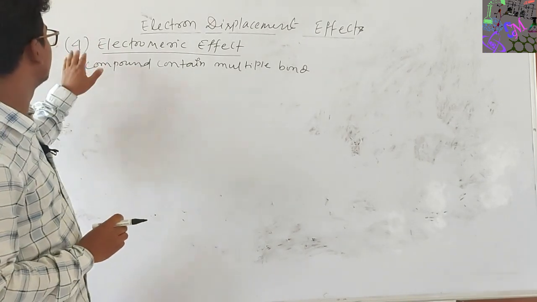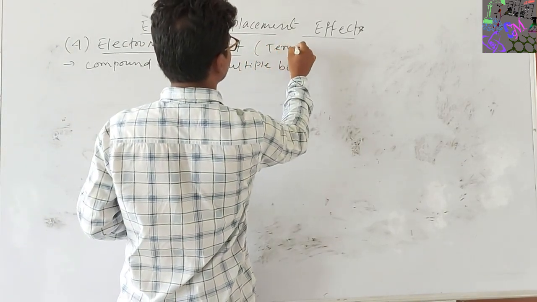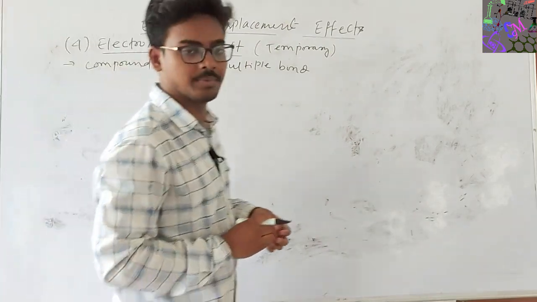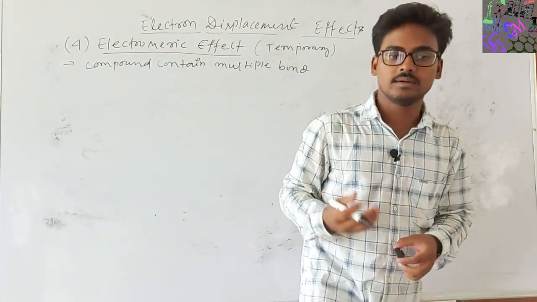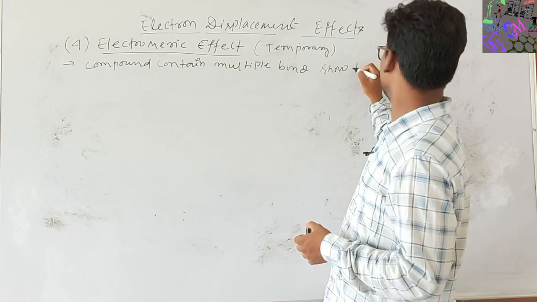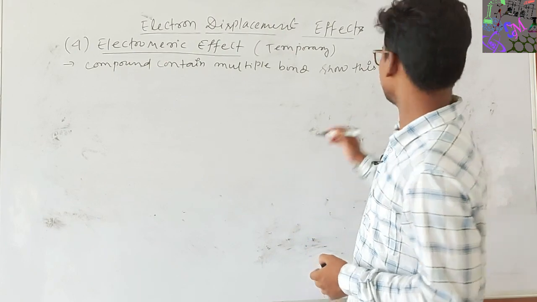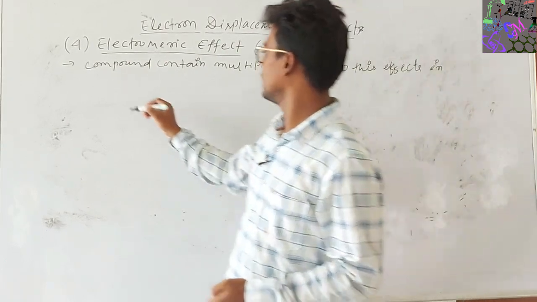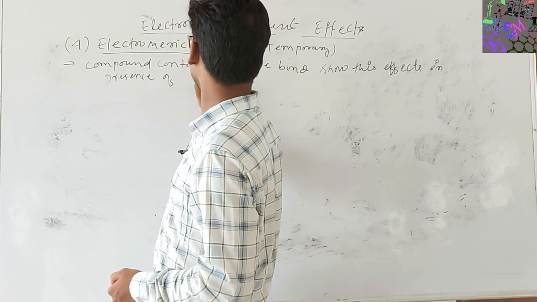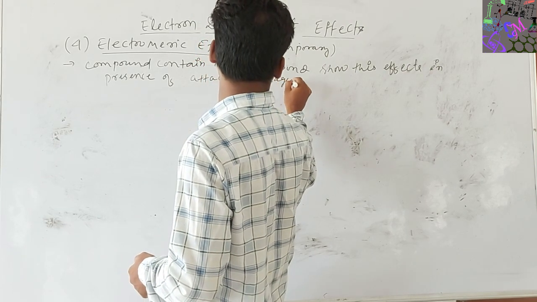And the next one, the fourth one, is the electromeric effect. This is a temporary effect. And what is the electromeric effect? The electromeric effect is mainly observed when a compound contains a multiple bond, in the presence of an attacking reagent.